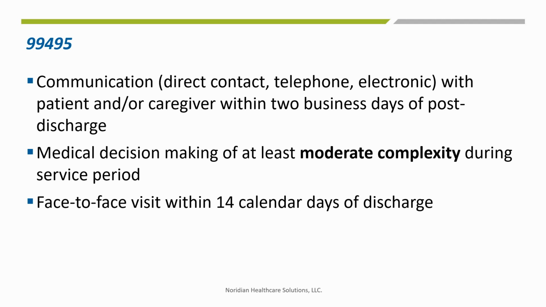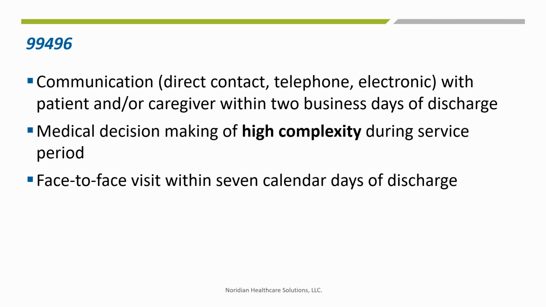Some sort of communication needs to be made within 2 business days of post-discharge, with the first business day after discharge being day 1. This communication is by direct contact, telephone, or electronically with the patient and/or the caregiver. Then a face-to-face visit within 14 calendar days of discharge occurs.